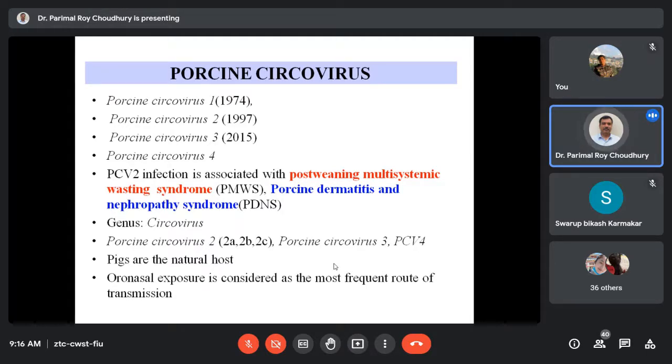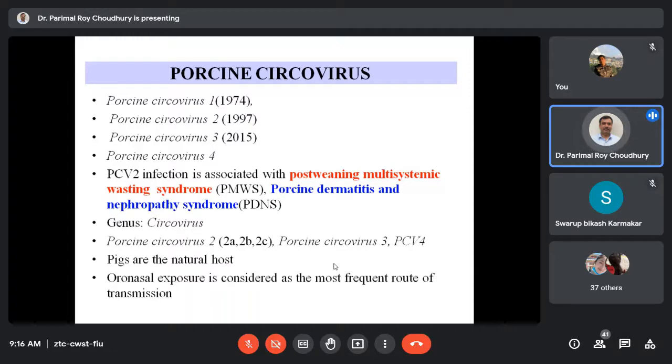Coming to the specific infectious organisms, the first is porcine circovirus infection. For quite a long period, it remained unnoticed by people in pig husbandry practices, regarding the importance of this infection.